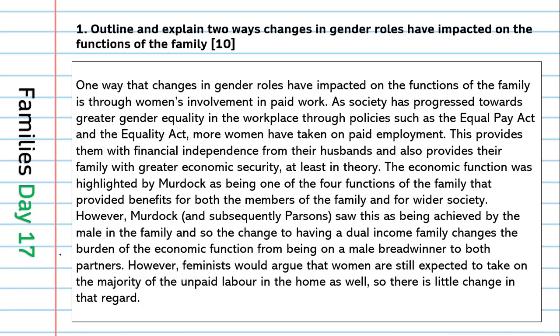This provides them with greater financial independence from their husbands and also provides their family with greater economic security. So I've started to make the link here towards the functions of the family. The economic function was highlighted by Murdock as being one of the 4 functions of the family that provided benefits for both members of the family and for wider society. However, Murdock and subsequently Parsons saw this as being achieved by the male in the family, and so the change to having a dual income family changes the burden of the economic function from being on a male breadwinner to both partners, right? I have introduced a bit of evaluation in here.